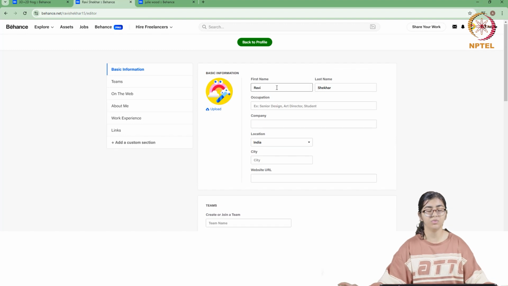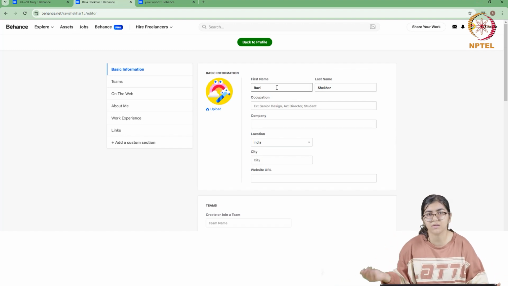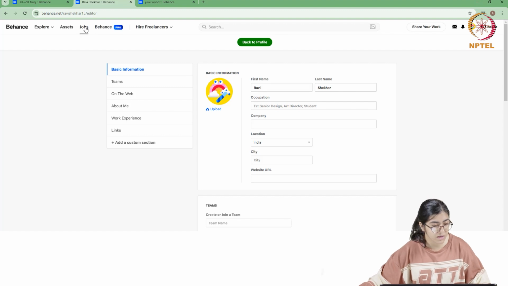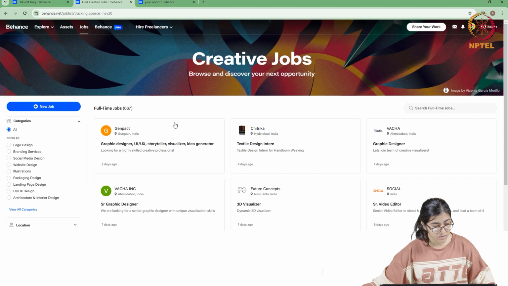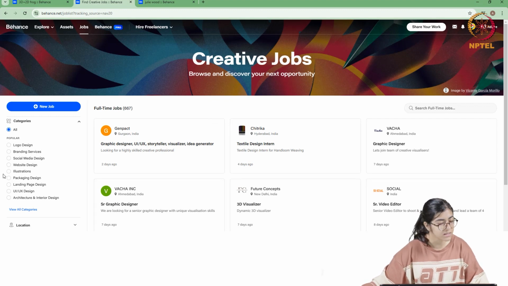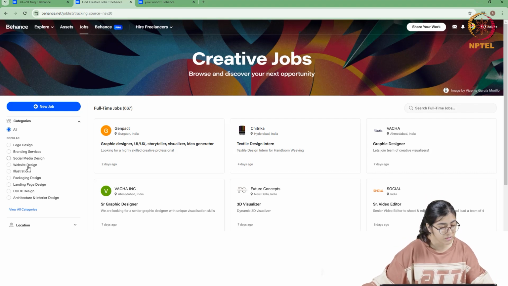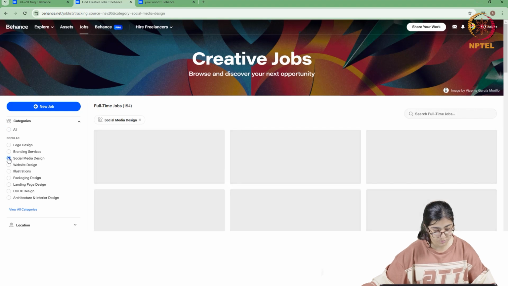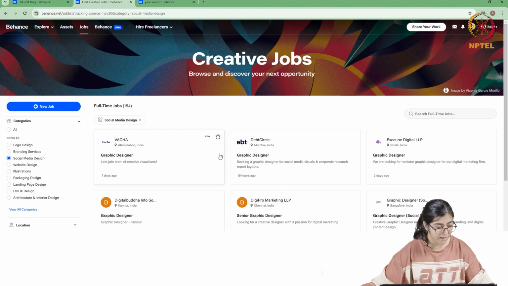Yeah, so that's all. You just need to fill in your profile like you would on any other social media platform. Now we'll take a look at the job options. Like you can see, there's a lot of job listings available on Behance, and you can filter through search categories that are available, like social media design. You can take a look at them.